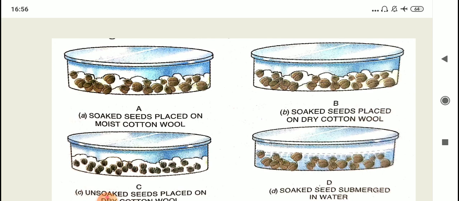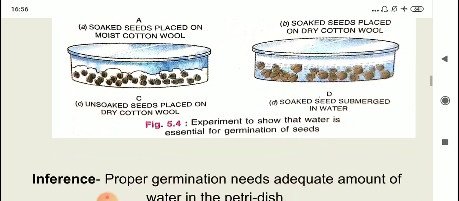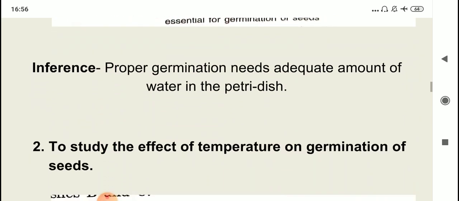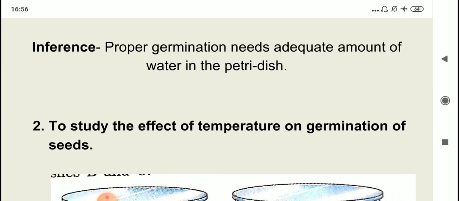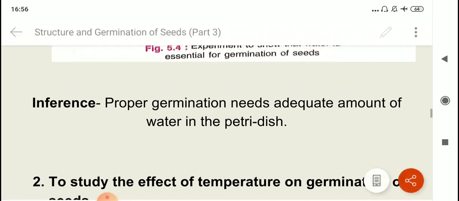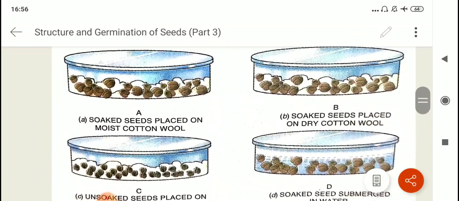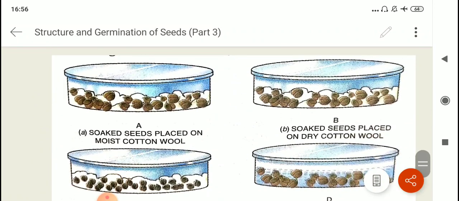Now moving on to the next experiment. Okay, so here we have the inference that proper germination needs adequate amount of water in the Petri dish, and adequate amount of water was in Petri dish A. In case of Petri dish B, the seeds were soaked but they were placed on dry cotton wool.